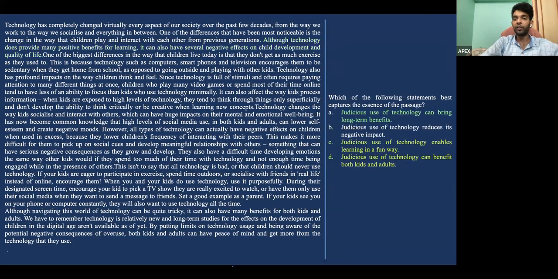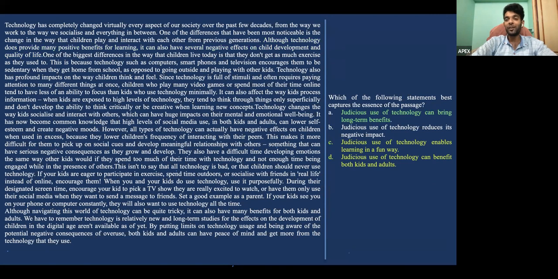Next question, which of the following statements best captures the essence of the passage? Now, again, over here, if you look at it, judicious use of technology can bring long-term benefit. No one has spoken about long-term benefits. So it's going to be an out-of-scope choice. Judicious use of technology enables learning in a fun way. Now, yes, it has been mentioned in the passage, but again, that's not the main idea of the passage.